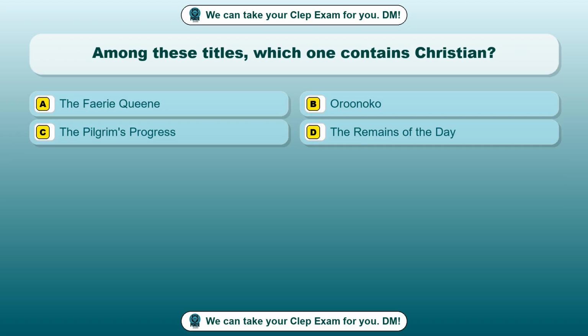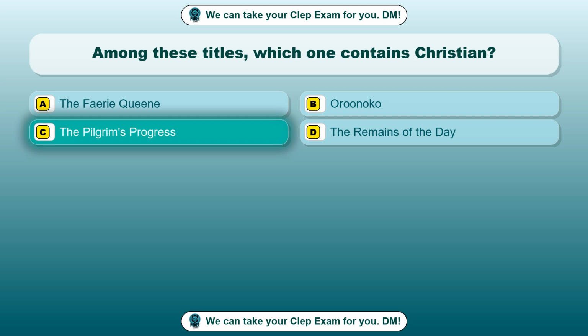Question 51. Among these titles, which one contains Christian? Option A. The Fairy Queen. Option B. Orinoco. Option C. The Pilgrim's Progress. Option D. The Remains of the Day. The correct answer is option C.